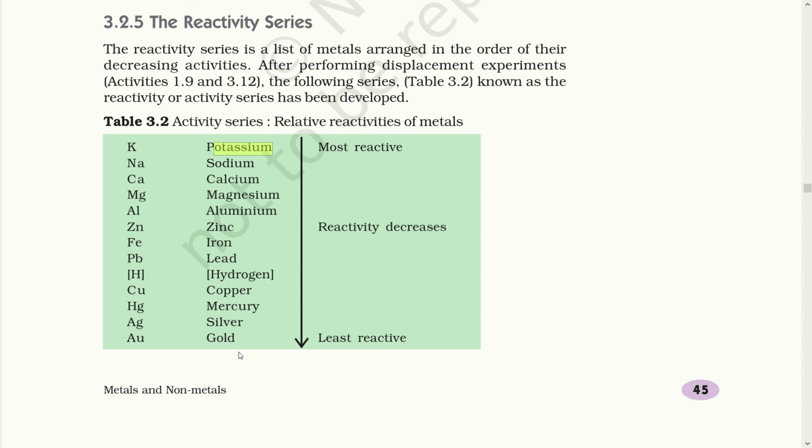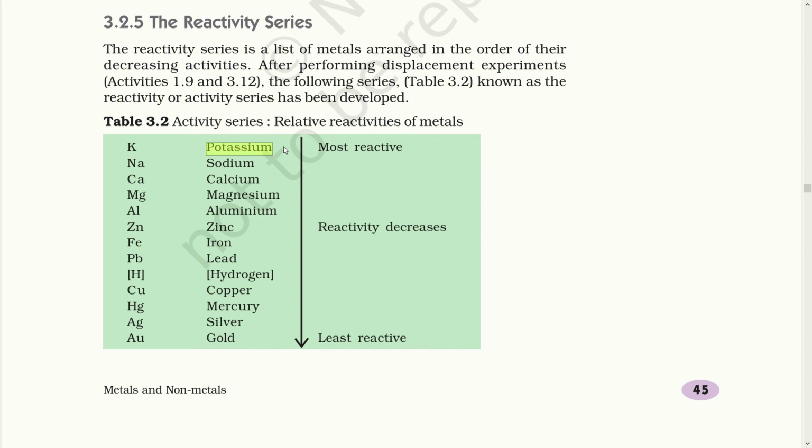You can see here gold, which is the least reactive. It does not react with acid, water, or heat, it does not react with anything. While potassium is a highly reactive metal.